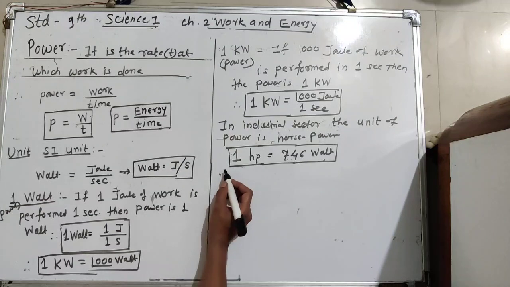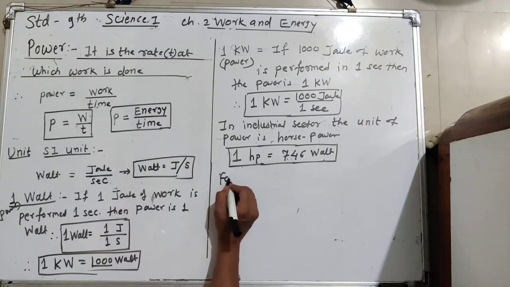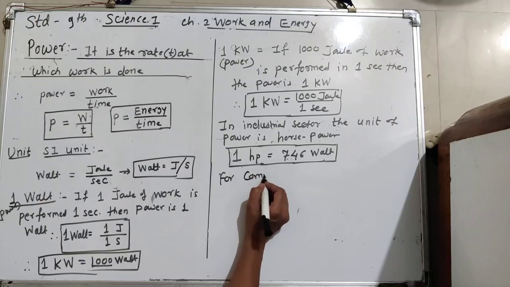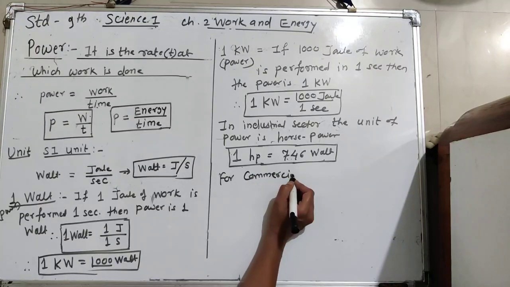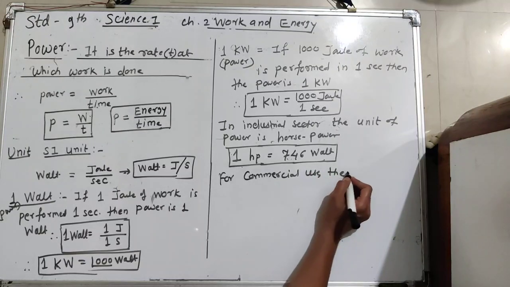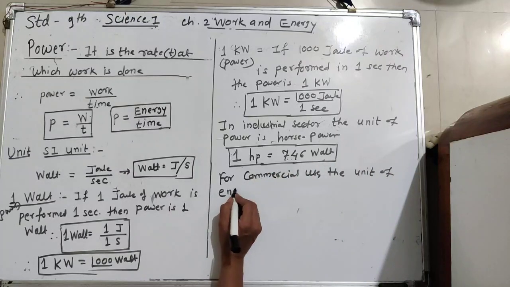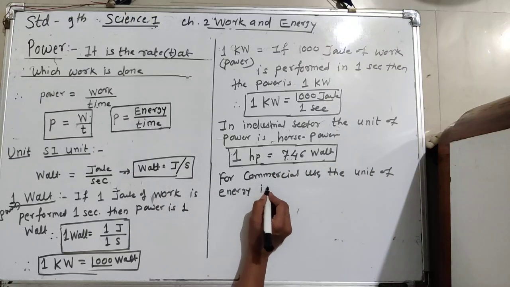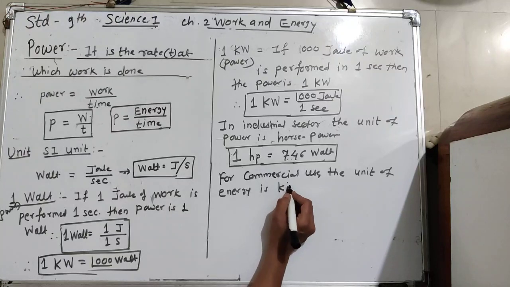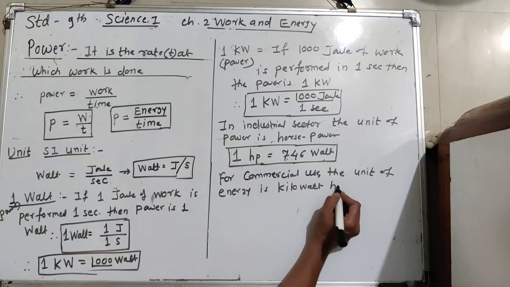Then see, next is the commercial use of unit. This is the industrial use, but for commercial use, the unit of energy is kilowatt hour.